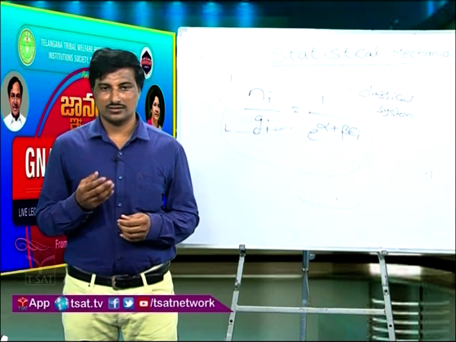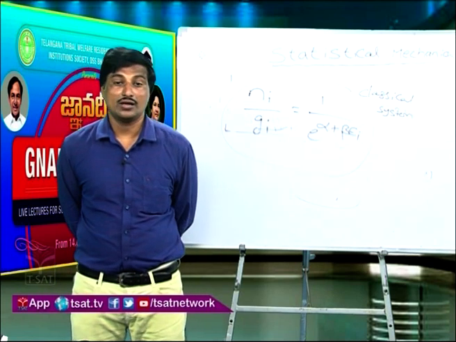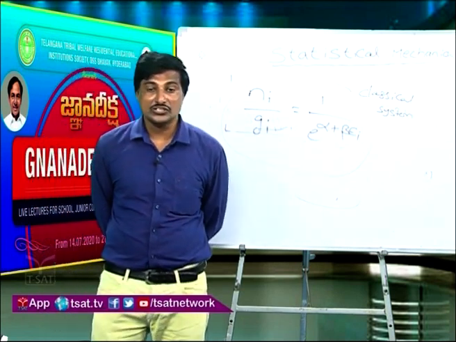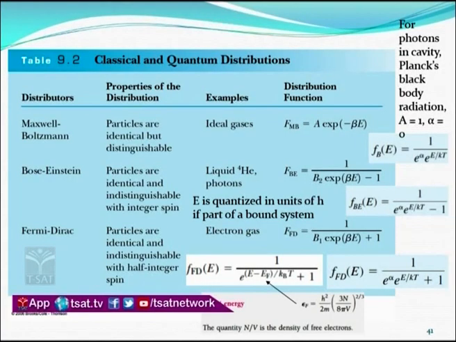Then for the Fermi-Dirac distribution, the particles are identical and indistinguishable. The distribution function can be written as e power alpha plus beta Ei, or e power E minus Ef by kT, plus 1. Do not bother about this alpha and e power, because both are the same. Alpha can be written as minus mu into beta. So plus 1 is for Fermi-Dirac distribution, minus 1 is for Bose-Einstein distribution, and 0 is for Maxwell-Boltzmann distribution.